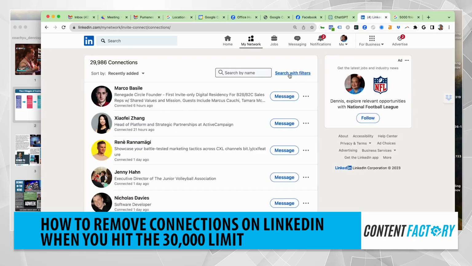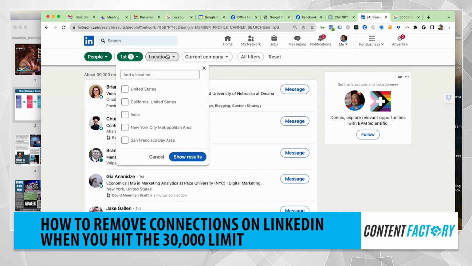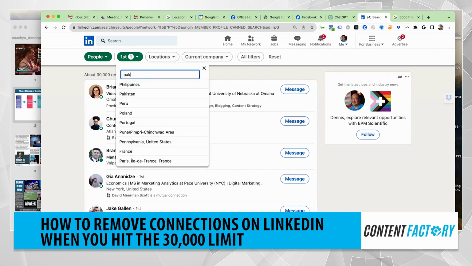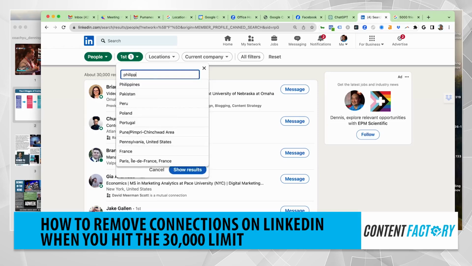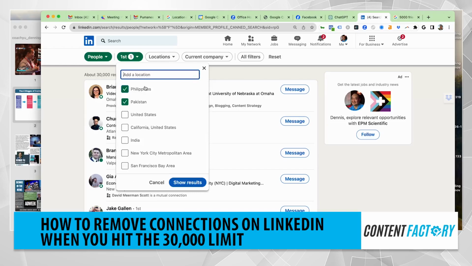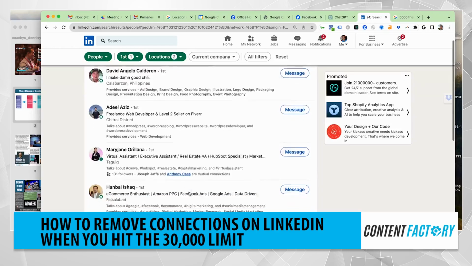So the trick is you search with filters. One kind of filter is you can search by location, so you can search for people in Pakistan, Philippines. Because the thing with adding friends on Facebook or LinkedIn and other places is that it's so easy to start adding when you have a new profile, like when I started adding 20 years ago. But it's hard, you can't just mass undo it.